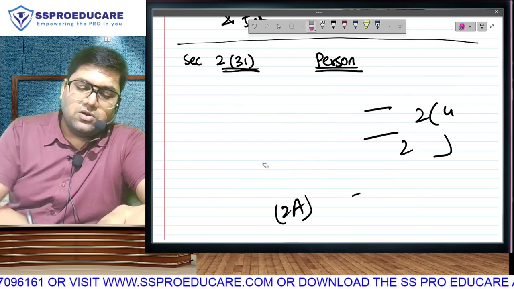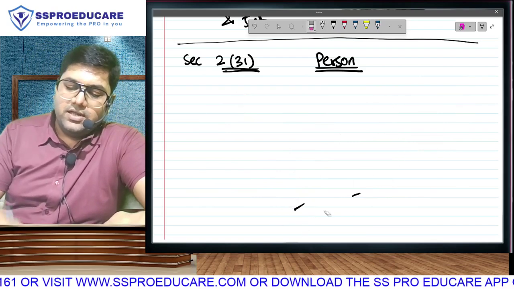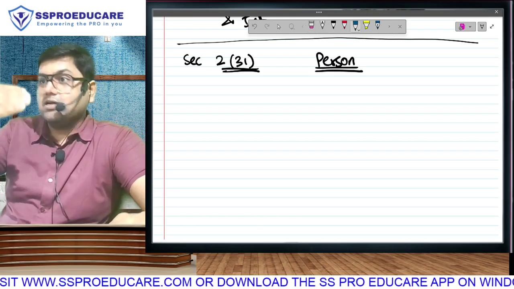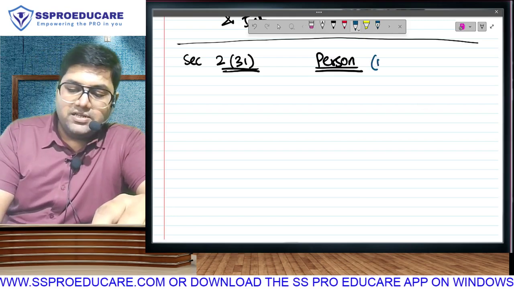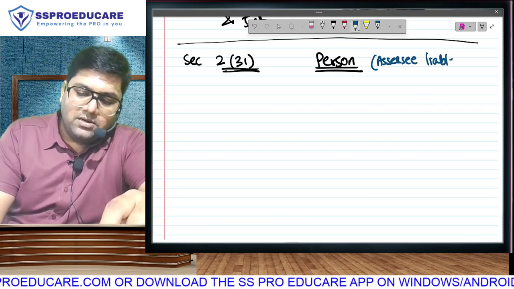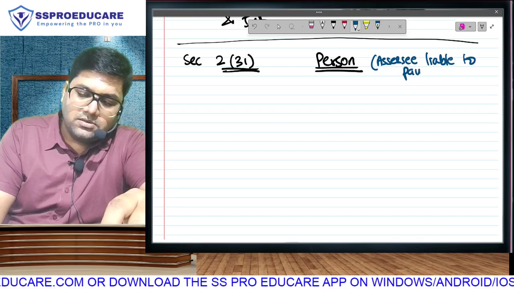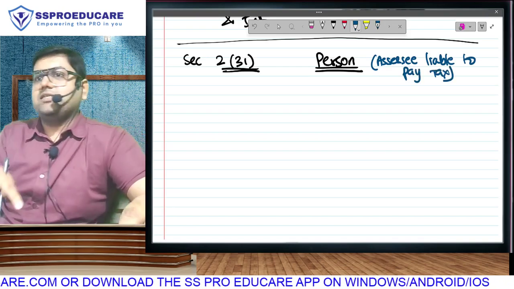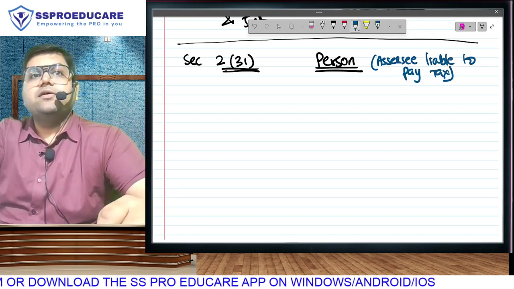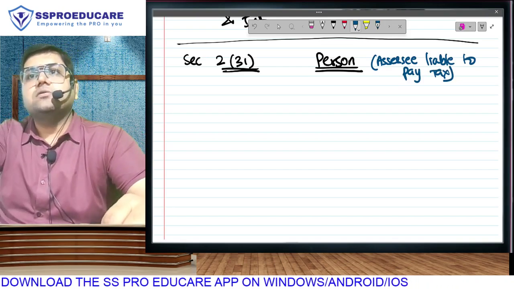Clause 31. Income tax is payable by every person. That means whoever comes in this list is basically, you can say, an assessee who is liable to pay tax. Because you are the assessee liable to pay tax, on you we will do the assessment in the assessment year by the assessing officer.